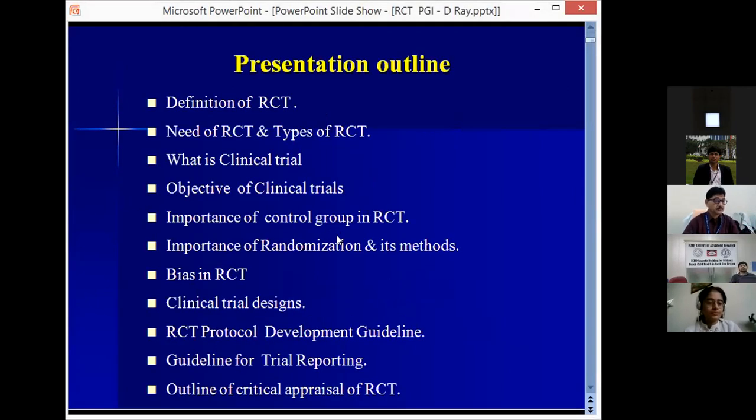So my presentation outline will be the definition of RCT, the randomized control trial, need of RCT and types of RCT, what is clinical trial, objectives of clinical trials, importance of control group in RCT, importance of randomization and its methods, biases in RCT, clinical trial designs, RCT protocol development guideline, guideline for the trial reporting, and a little outline about the critical appraisal of RCTs.